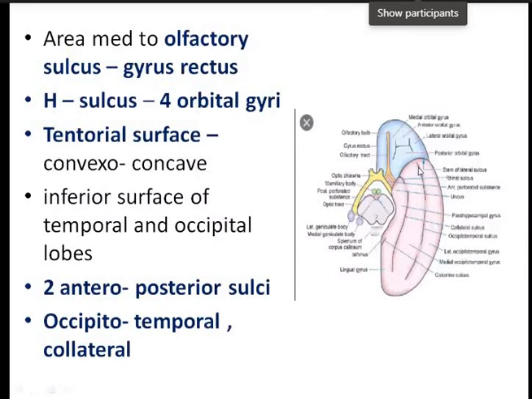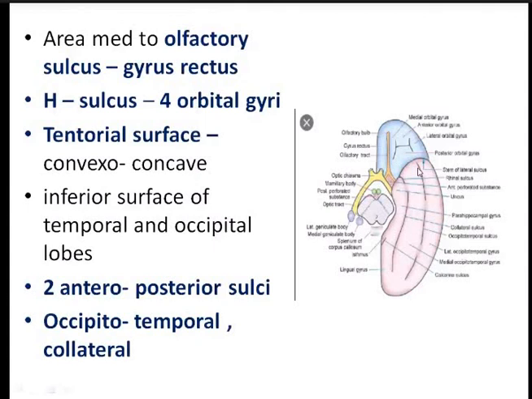Okay, so I repeat it again, the inferior surface is further divided into the orbital in front and the tentorial behind. Now coming to the sulci and gyri here. Near the midline, there is an olfactory sulcus, which lodges the olfactory bulb and the olfactory tract. Then there is another H-shaped sulci, which divides the orbital surface into anterior, posterior, medial, and lateral orbital gyri.